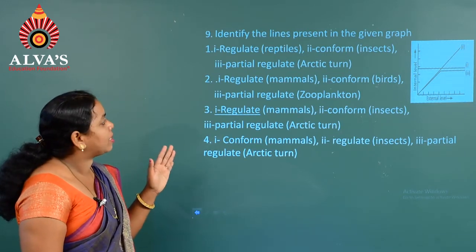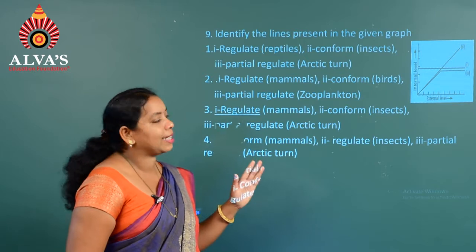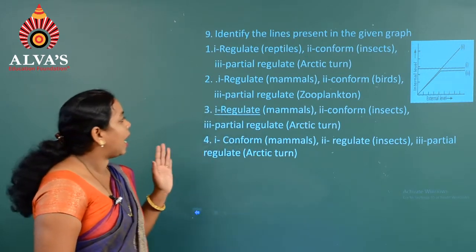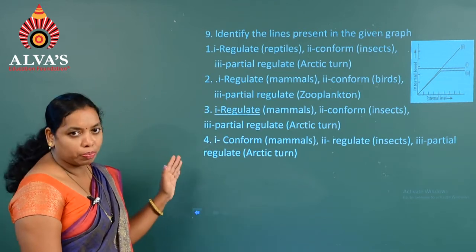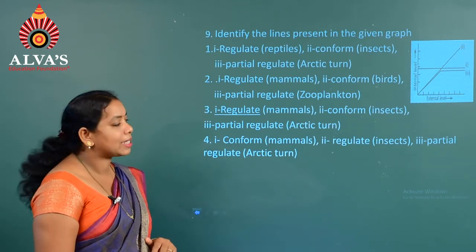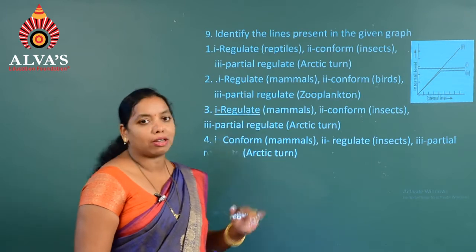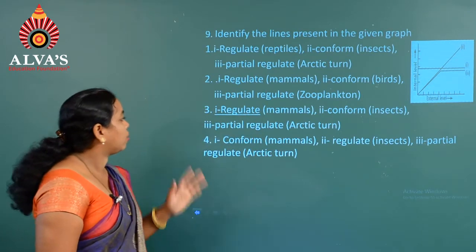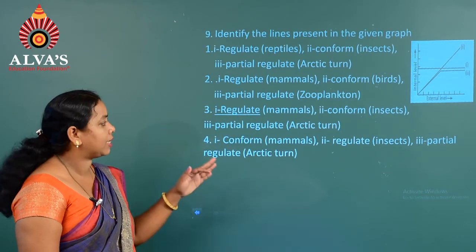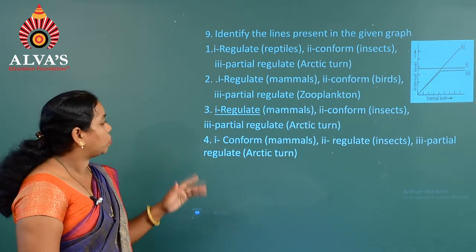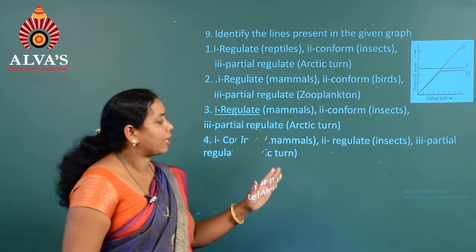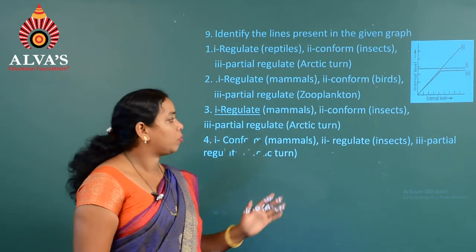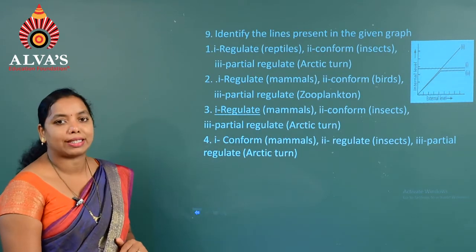Whereas the second option: first is regulate, mammals, second is conform, birds, and third is partial regulate, zooplankton. Whereas in the third option, first is regulate, that is mammals, second is conform, that is insects, and third is partial regulate, that is arctic tern. And the fourth one: first is conform, that is mammals, second is regulate, that is insects, third is partial regulate, that is arctic tern.